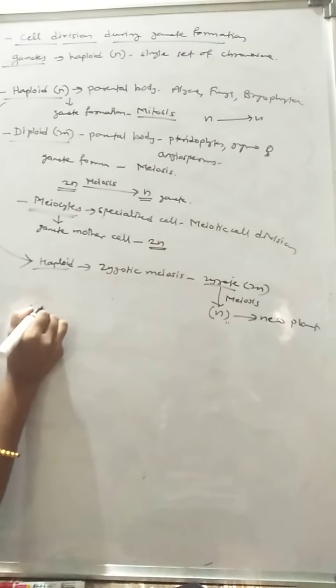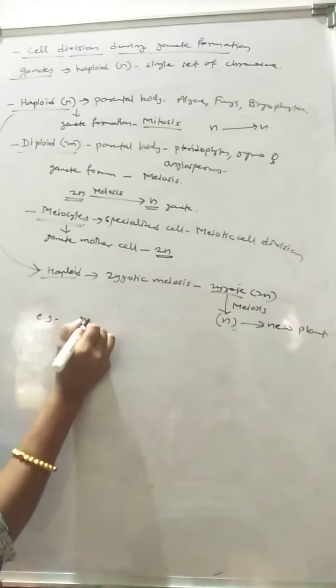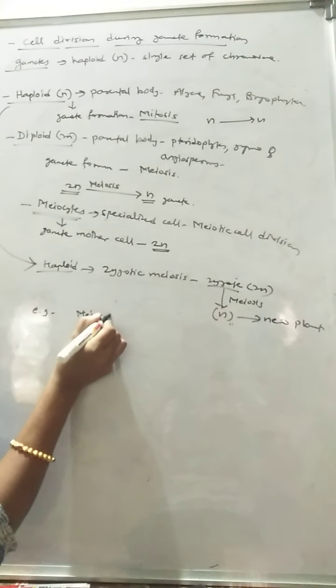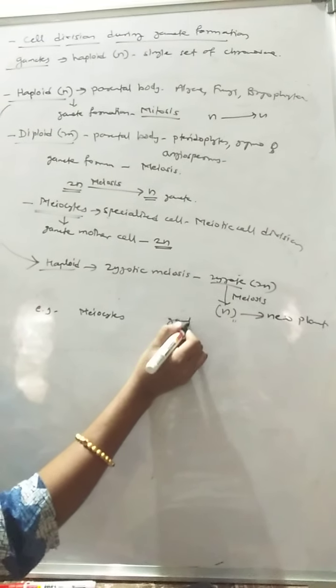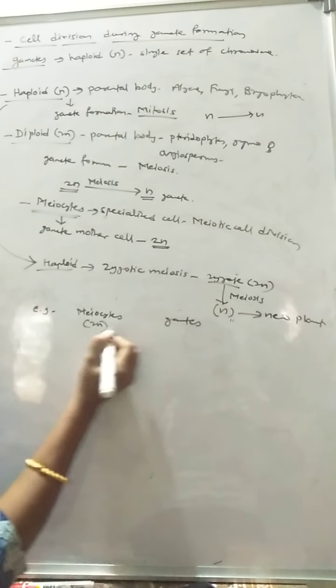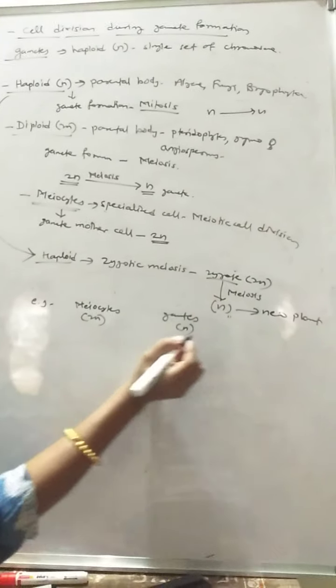We are going to study some examples of the chromosome number in meiocytes and in gametes. Meiocytes are always diploid, gametes are always haploid.